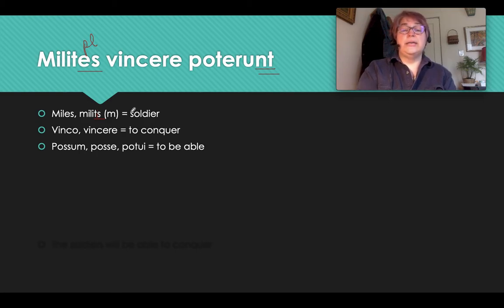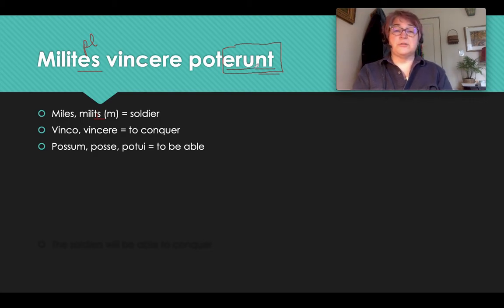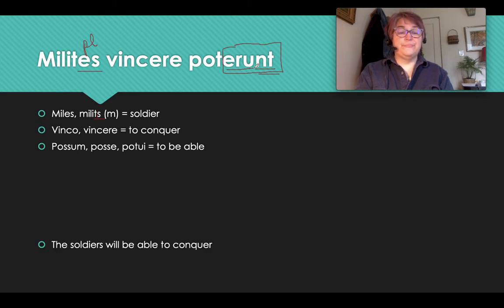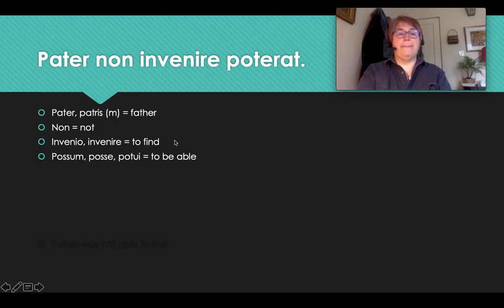The soldiers. Now what tense is poterunt in? Well, anytime a form of to be starts with eru, that makes it in the future tense. So poterunt is will be able. So this sentence says the soldiers will be able to conquer. I forgot to put in my infinitive translation. To conquer. The soldiers will be able to conquer. And we have one more example to look at.